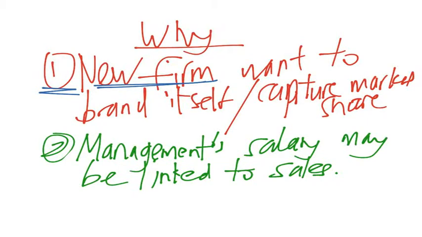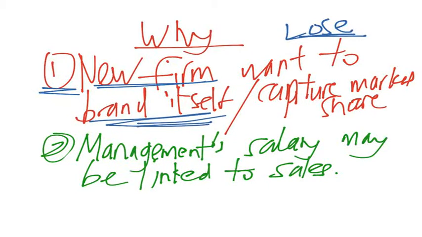And if you go into the market with a high price, focusing on profit, then you will lose. So one strategy that you might adopt is to reduce your profit and try to brand yourself. And because the price is cheaper, you can also capture the market share, meaning more people want to buy from you. Understand? This is one of the reasons.